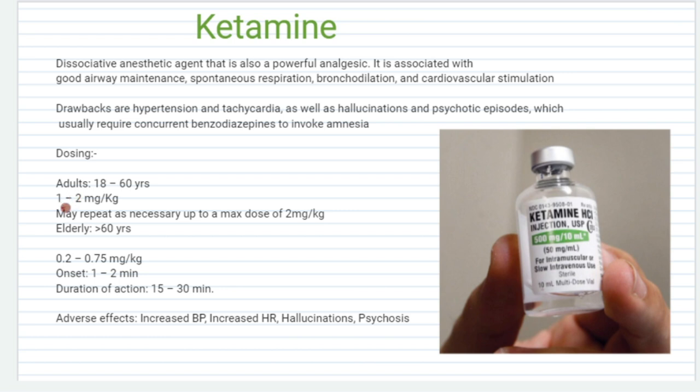Dosing for adults includes 1 to 2 mg per kilogram. For elderly patients, 0.2 to 0.75 mg per kilogram. Onset is a very short time, that is 1 to 2 minutes. Duration of action is also short, 15 to 30 minutes only. The main adverse effects, already discussed, are hypertension, tachycardia, hallucination and psychosis. Ketamine comes in multi-use vials, 10 ml containing 500 mg of ketamine.